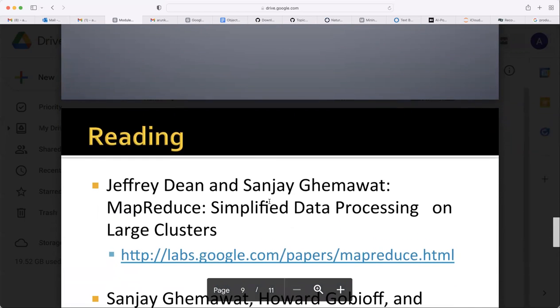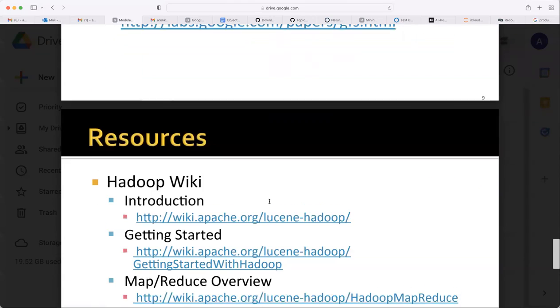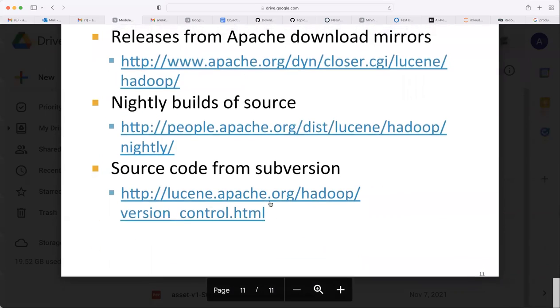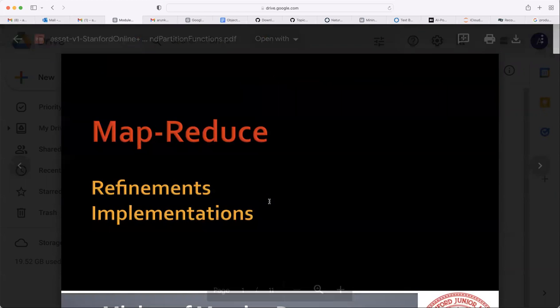If you want to read more, there are some resources given here, so you can go through them. This gives an idea of how, when you have big files that you cannot store in a file or process with one node within memory, you can use the MapReduce concept and the Hadoop stack to implement this MapReduce algorithm. You can still compute what you want, provided those three conditions hold.